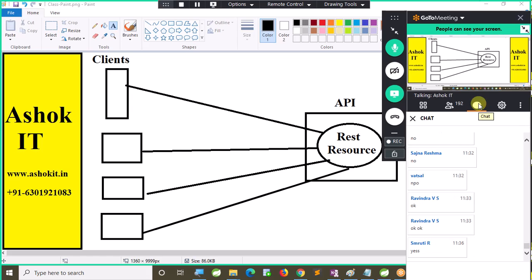So who can be a client for the REST API? Anybody who is capable of sending one HTTP request can be called a REST client. All of you able to understand this?